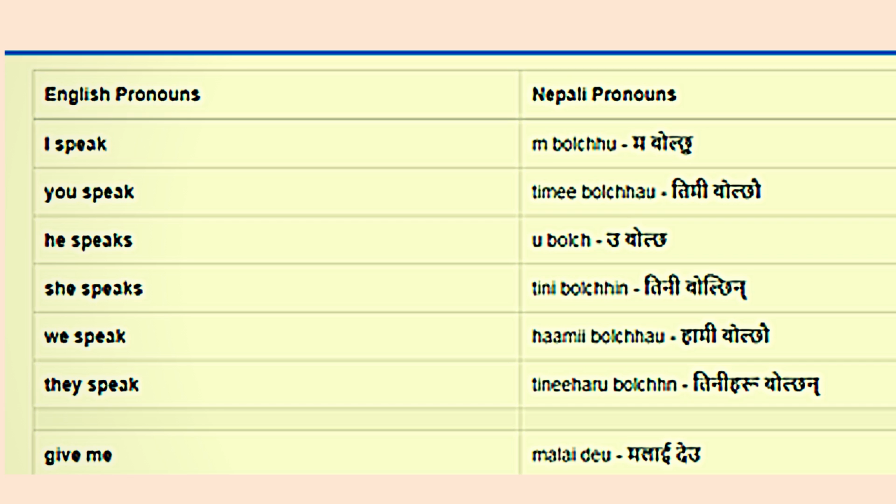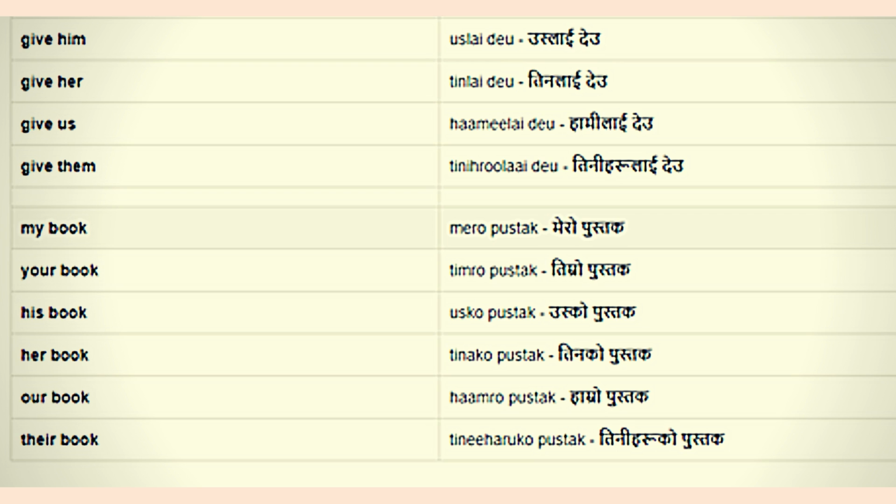Give me means "malai deu". Give him means "uslai deu". Give her means "tinlai deu". Likewise, give us means "hamilai deu". Give them means "tiniharulai deu". Them is for plural form, that's why "tiniharulai deu".